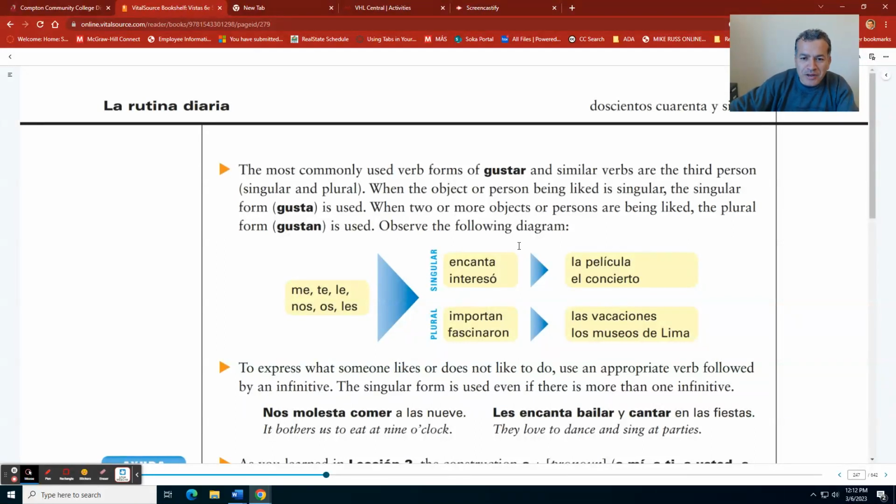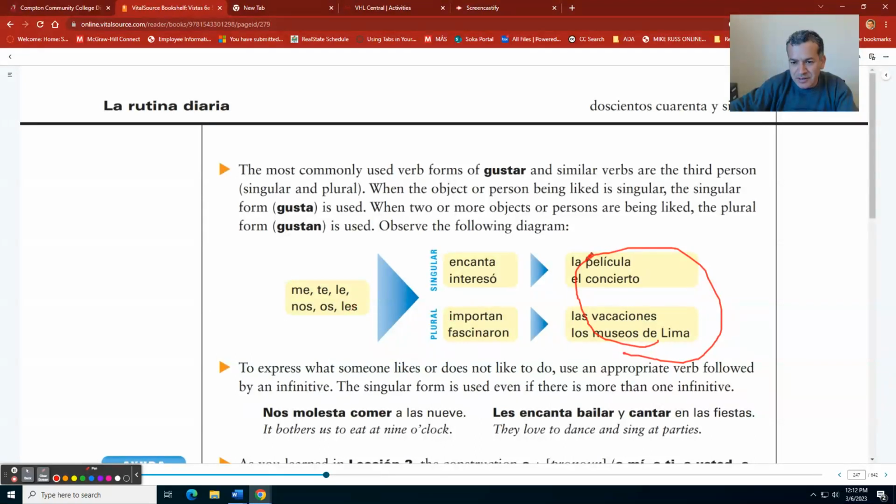In other words, normally we're going to use the third person singular and plural because the subject, which is at the end, is to the right, which is here. Let me use the pen. Here, these are the subjects. ¿Ya? Vamos a ver. Dice, la película encanta and you can say me, te, le, nos, etc.